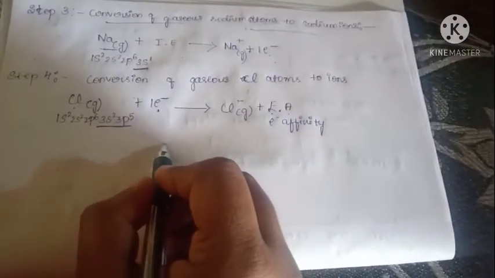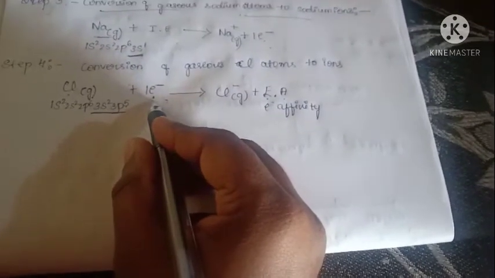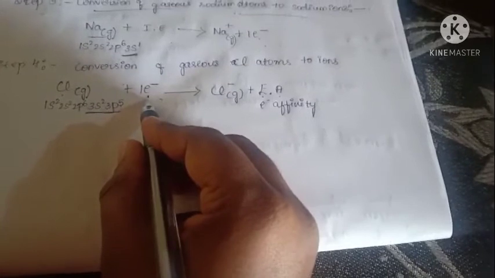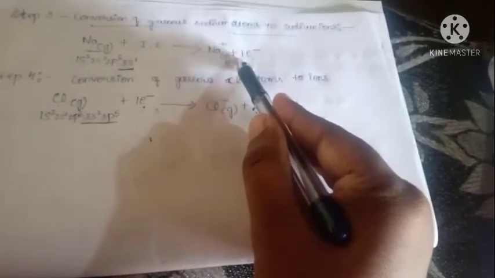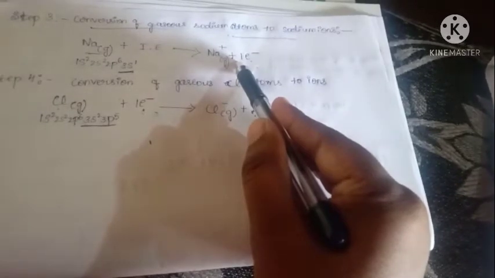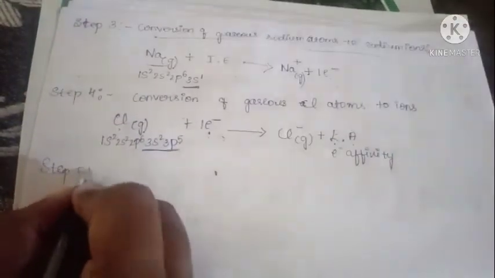That should be called electron affinity. Here one electron should be accepted, so that's why we are writing it on the reactant side. Here one electron should be removed, that should be written in the... Next is step 5, that is the last step,